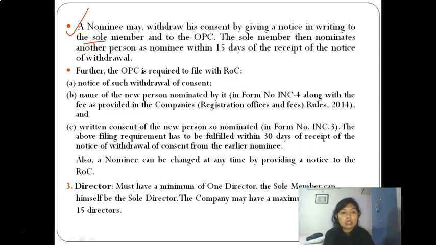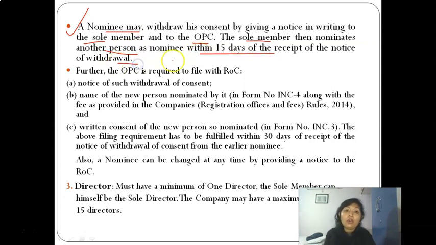How to change, we'll see in future. How will the nominee withdraw? He will withdraw by giving a notice in writing to the sole member and to the OPC. The sole member then nominates another person as his nominee within 15 days of the receipt of the notice